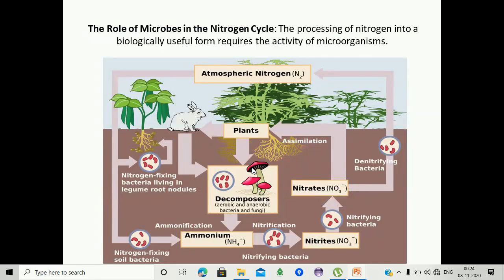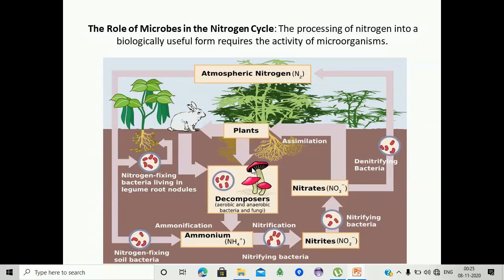Here we are observing the role of microorganisms in the nitrogen cycle. The processing of nitrogen into a biologically useful form requires the activity of microorganisms.